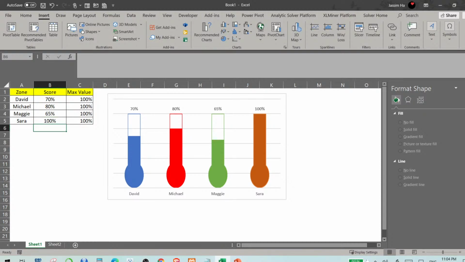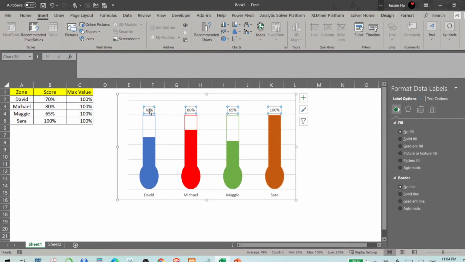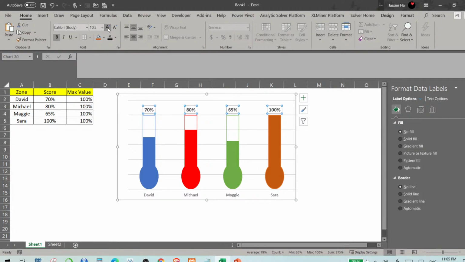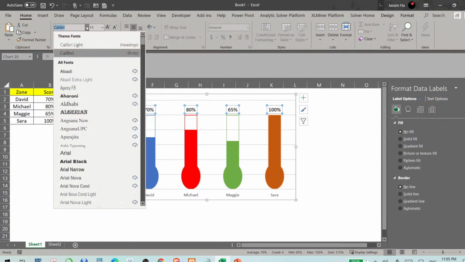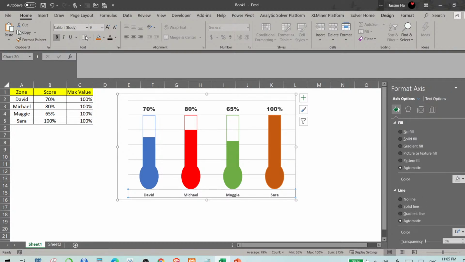Okay, so here we are. It was so easy to create this aesthetically beautiful looking thermometer based on the simple data that I had. It was of the four students with scores. And you know, you can make it more aesthetically beautiful by playing with it. For example, you can select this, Control B to bold it, make it bigger in size, make it look much nicer. Do the same thing with this, increase it. Like you could do a lot with this.